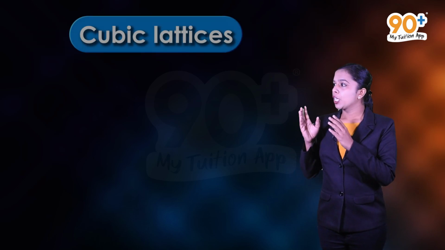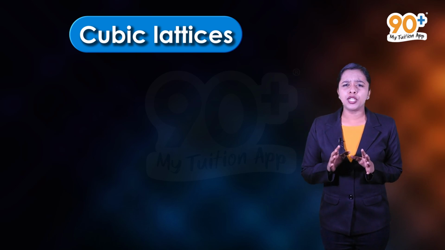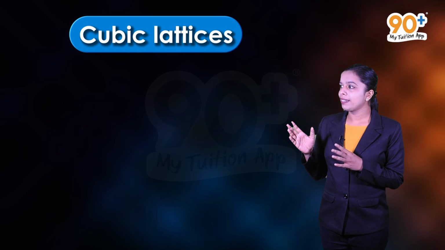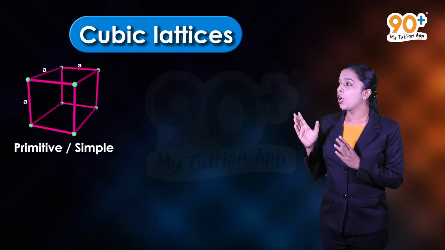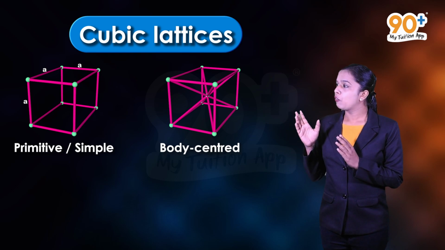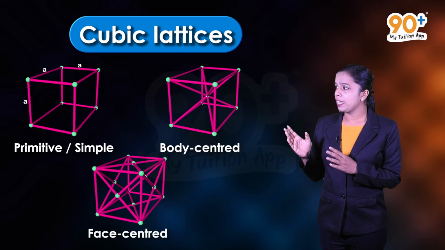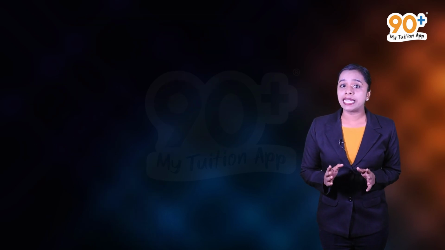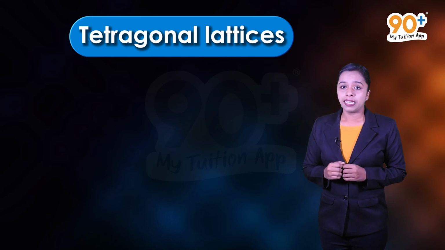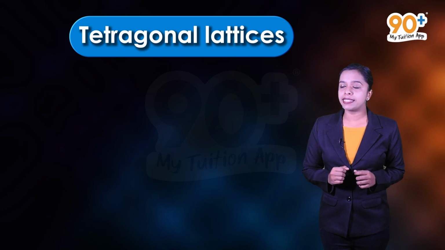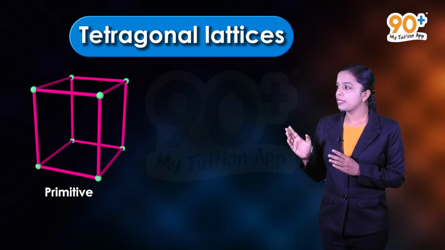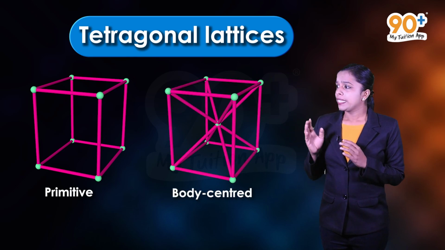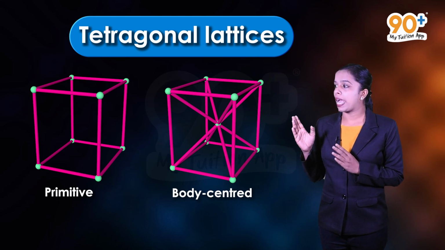So the first one is cubic lattices, and the unit cells of cubic lattices are primitive or simple, body centered and face centered. As you can see, here all sides are of same length and the angle between the faces are of 90 degree. So the second one is tetragonal lattices. Here the unit cells of tetragonal lattices are primitive and body centered.